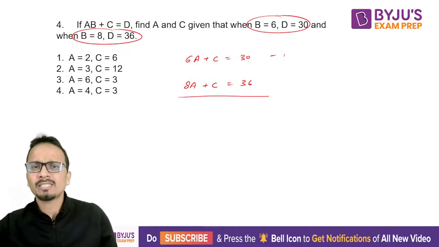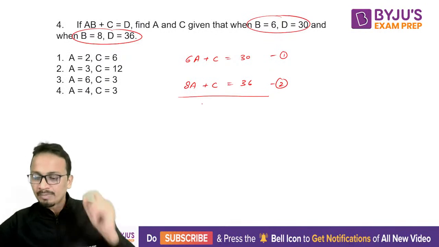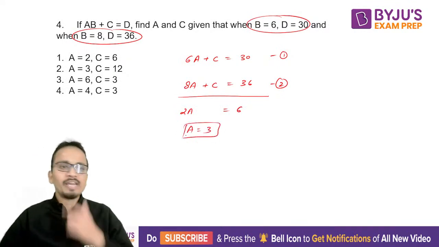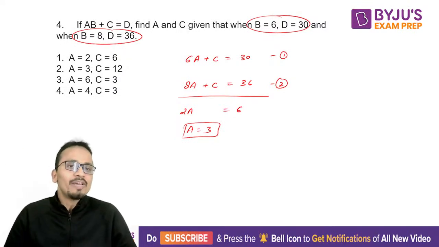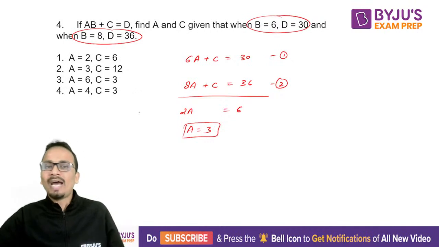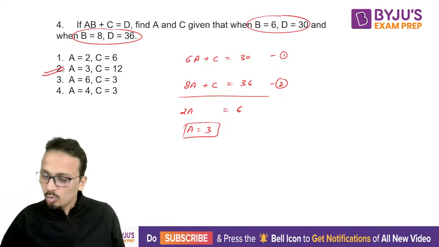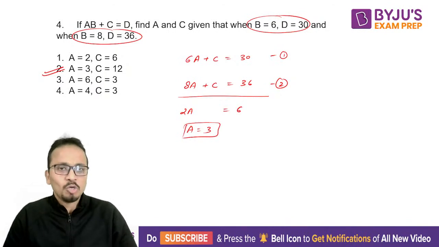I'll subtract equation number 1 from equation number 2. So second equation minus first equation, I'll get 2a is equal to 6. So the value of a is 3. Now I've already got a as 3, and in all the four options the values of a are different. So why calculate the value of c? I'll straight away mark option 2 as the answer, and you can save time, you can skip solving for c.